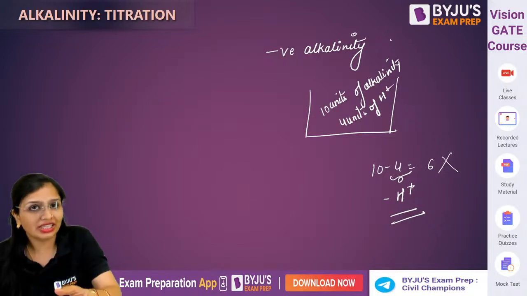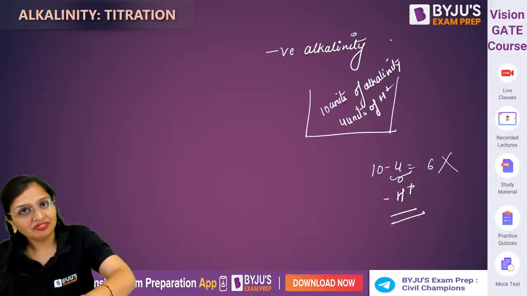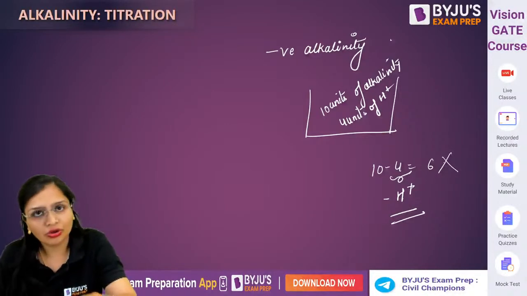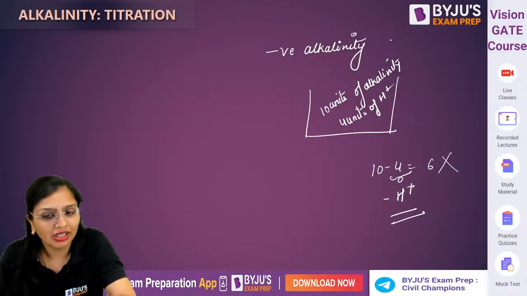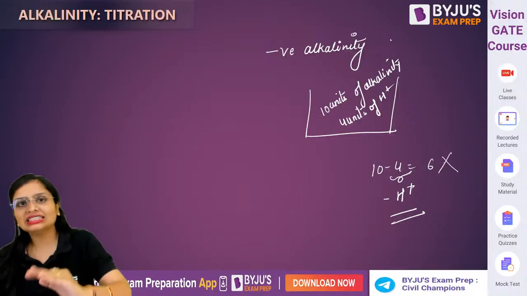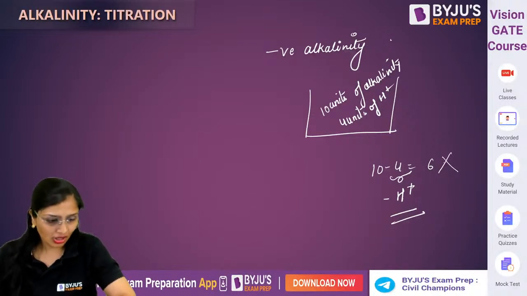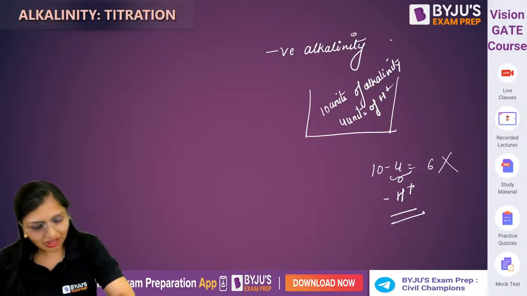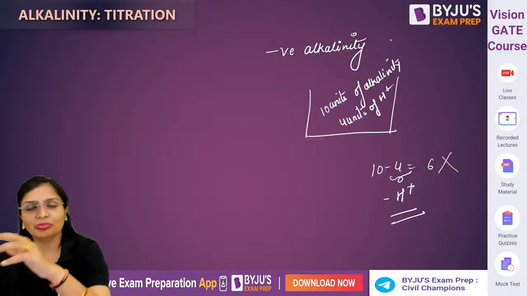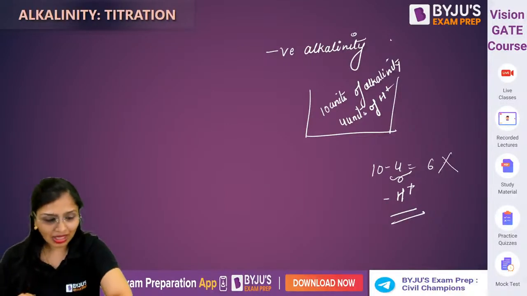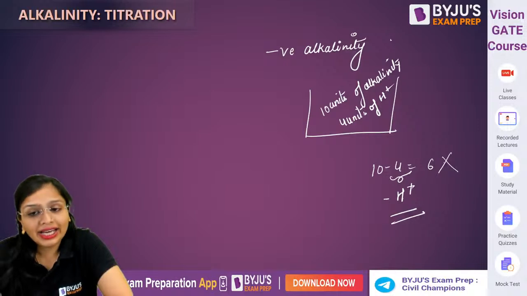So technically you say that the ion which does not impart alkalinity in water imparts negative alkalinity. It has no real meaning, since you simply said that it does not impart alkalinity, so it imparts negative alkalinity. Otherwise this is a purely hypothetical concept; there is nothing like negative alkalinity. We usually forget the reagents we have to add, so just make a table, stick it in your place, and then only you'll be able to remember it. That is the only way you can do it. Fine. Negative alkalinity I told you.